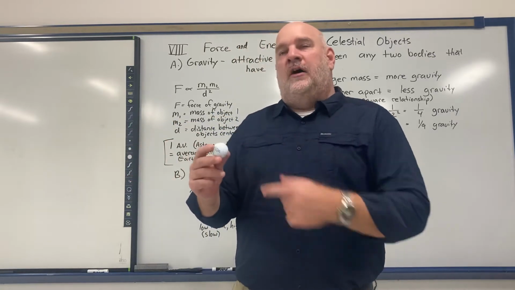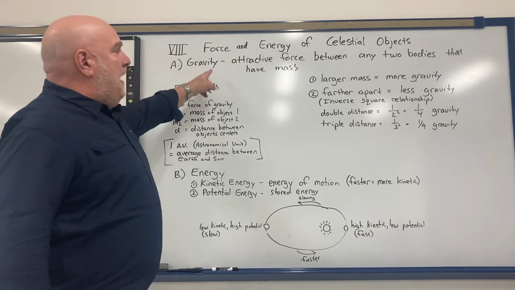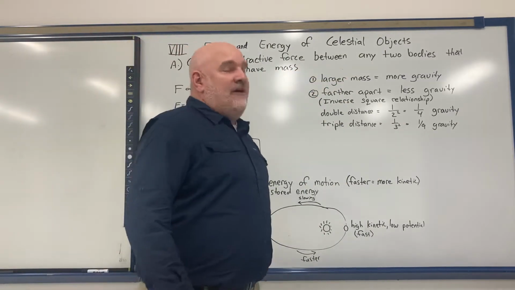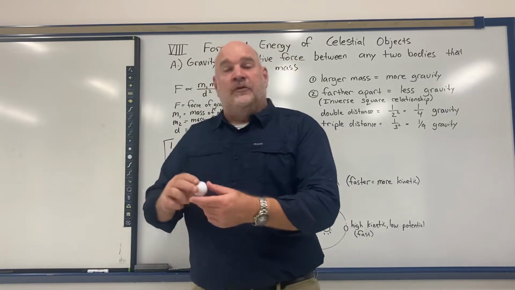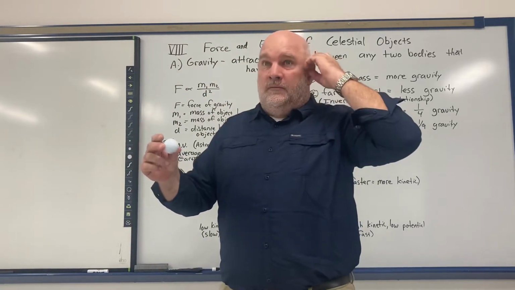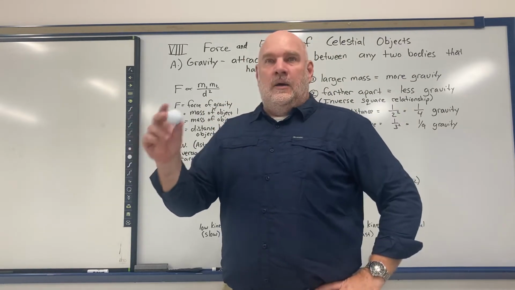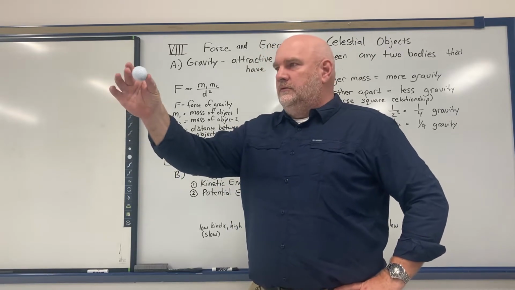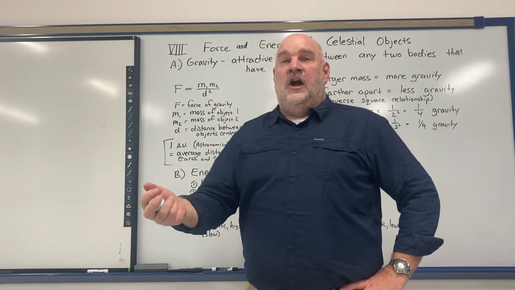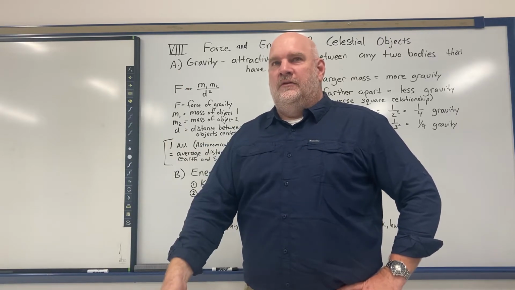Now, the reason why me and the golf ball are attracted to each other is that me and the golf ball both have mass, and gravity is the attractive force between any two bodies that have mass. So I have mass, the golf ball has mass, therefore we both have gravity pulling us towards each other. However, if I let go of the golf ball, it doesn't go towards me, it goes to the ground.